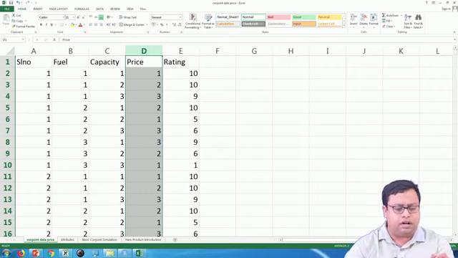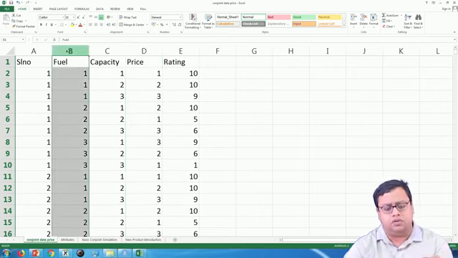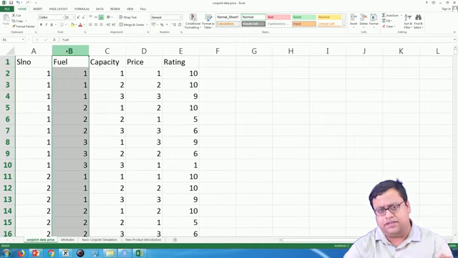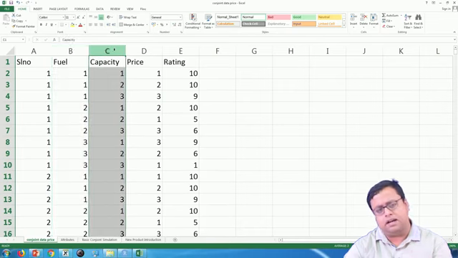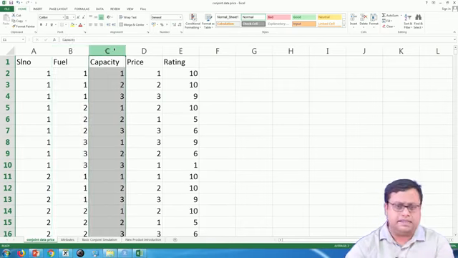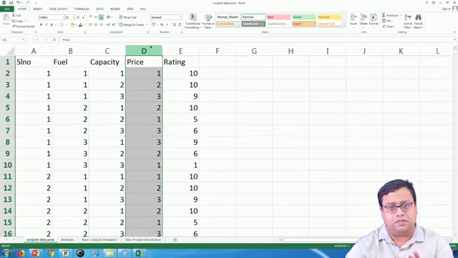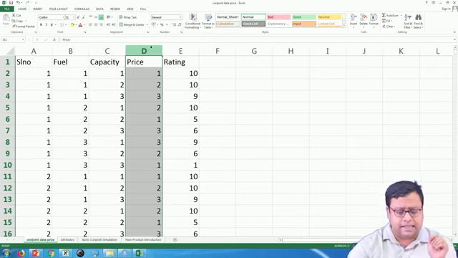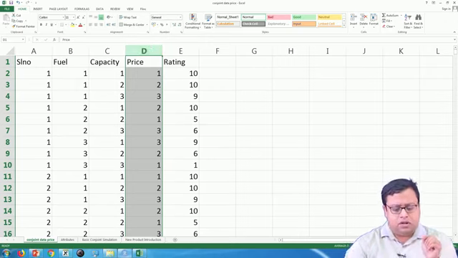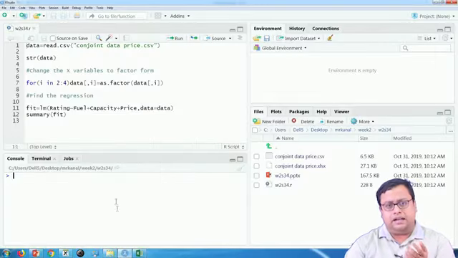So I have to create a fuel 1 dummy, a fuel 2 dummy, and probably I can keep fuel 3 as the reference point. Then again a capacity 1 dummy, a capacity 2 dummy, with capacity 3 as the reference point, and then a price 1 dummy, a price 2 dummy, and price 3 becomes the reference point. Any of these 3 things I can do. I will quickly do that in R.